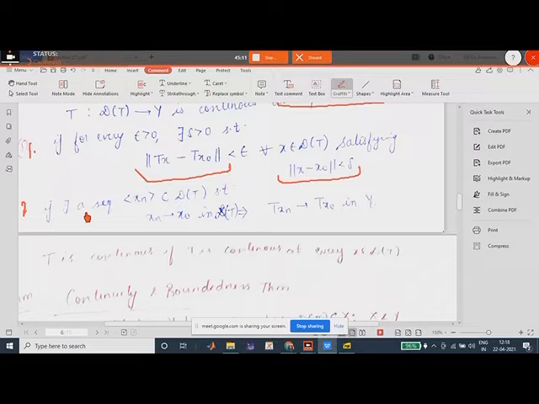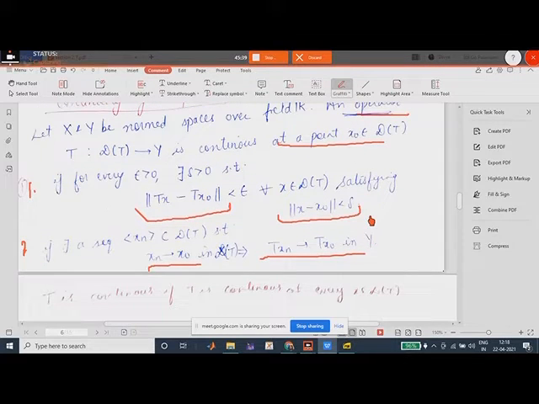The second definition is, if there exists a sequence xn in the domain such that xn converges to x naught in D, then this implies T of xn should converge to T of x naught in Y, right? This is the sequential criteria definition, and that was the epsilon delta definition. Both are true, right?